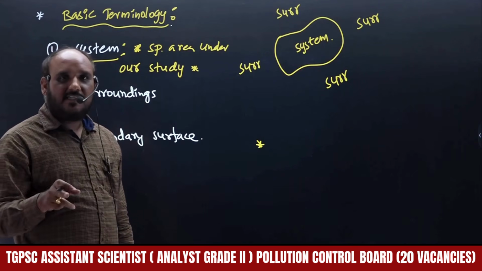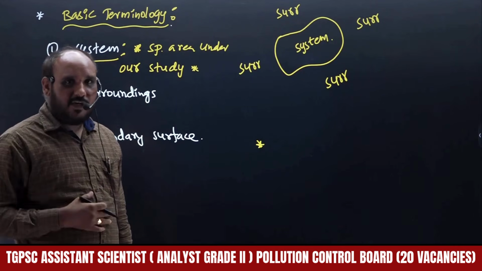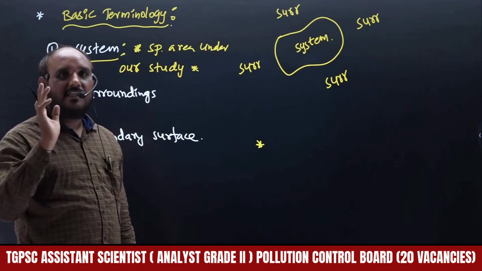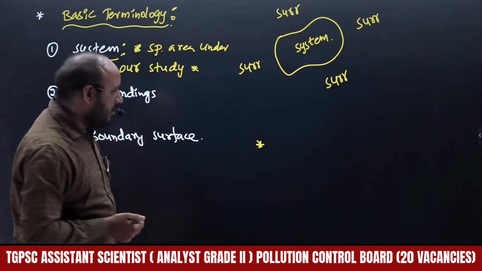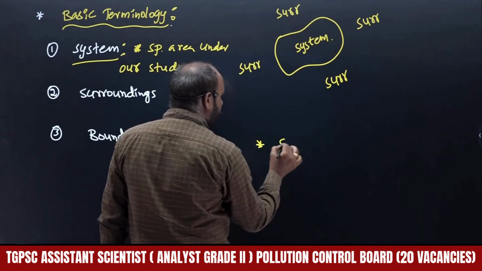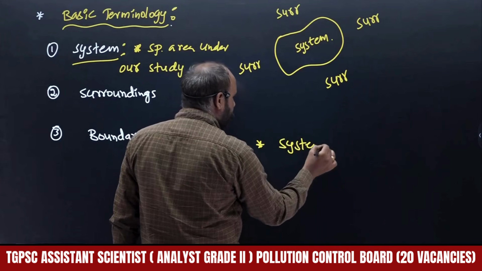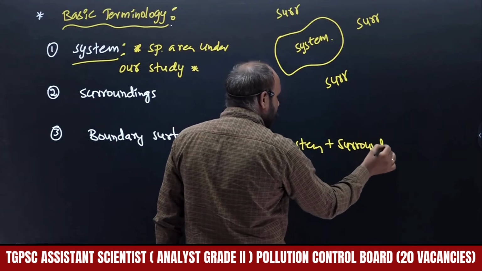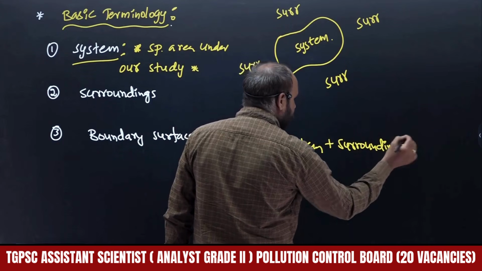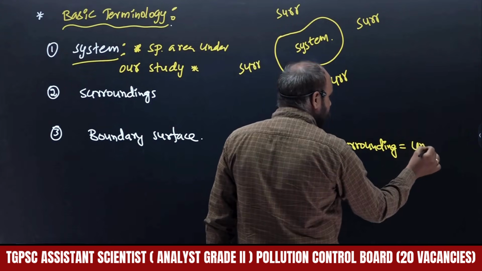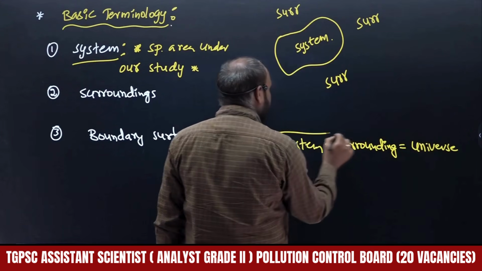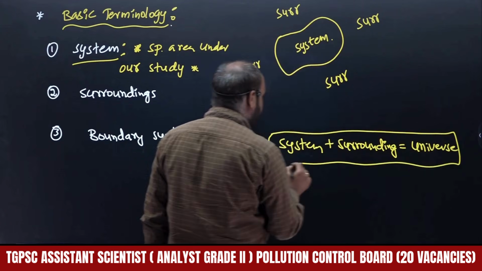Or else India is the system, the other countries are the surroundings, and the sum of India and other countries becomes universe, that is the globe, right? So system plus surroundings is equal to universe. System plus surroundings is equal to universe, right?